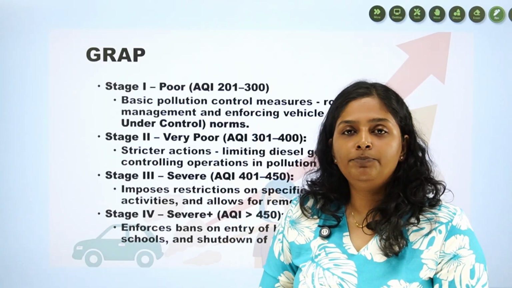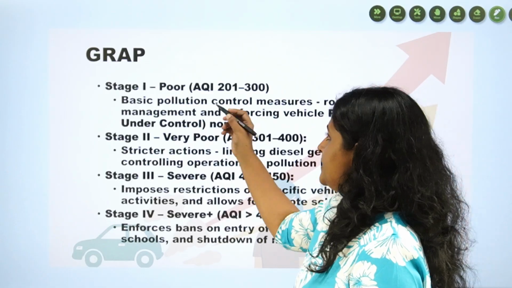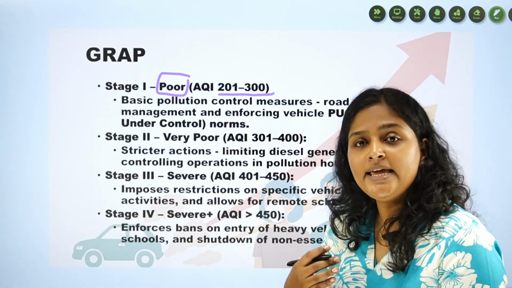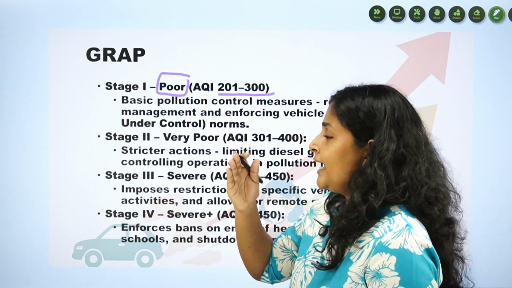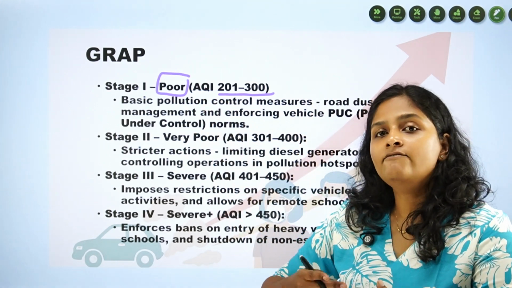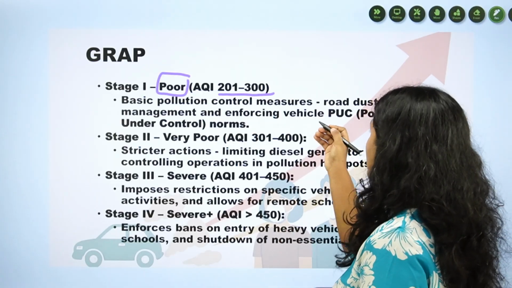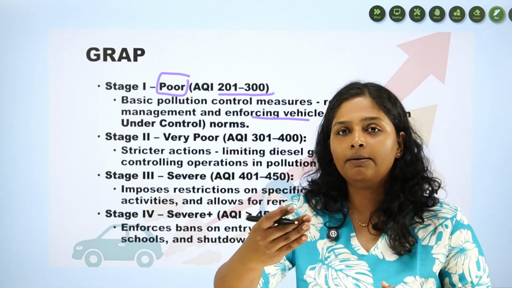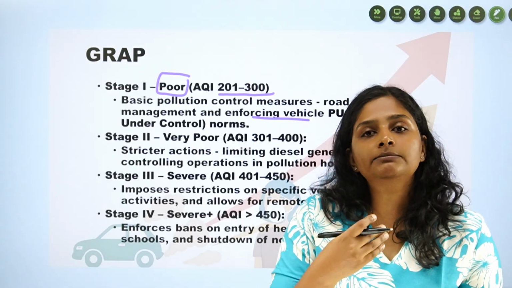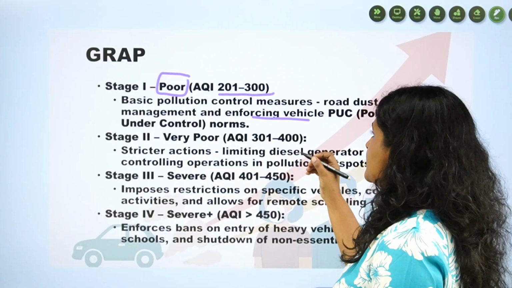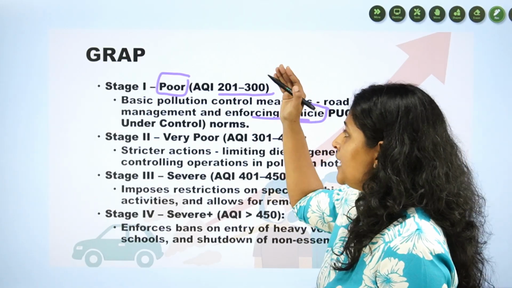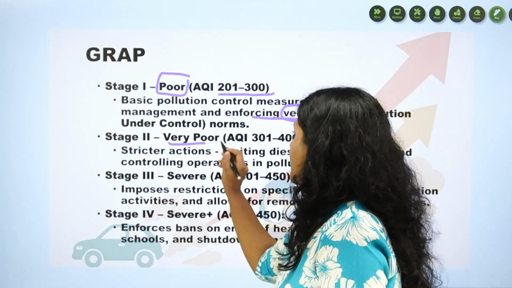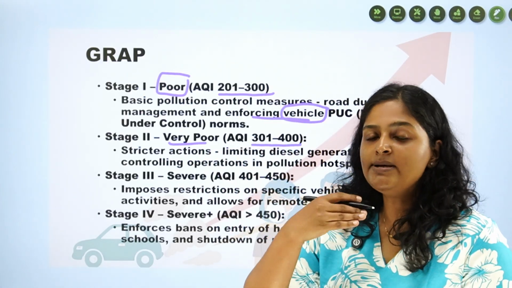Now, when GRAP comes into play, when the air quality is poor, from the chart it is between 200 and 300. That indicates a basic level of pollution, and what GRAP does is manage the vehicular emissions. How? They'll allow only odd numbered vehicles on one day and even numbered vehicles on another day, and they'll maximally promote public transportation. Likewise, they are controlling vehicular pollution if the air quality is poor. That is stage 1.